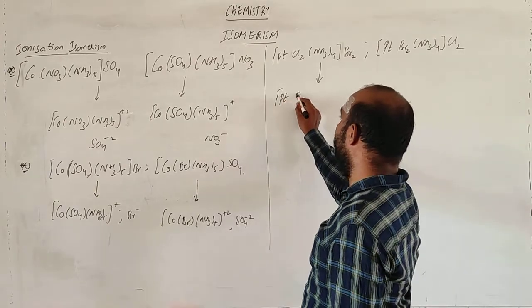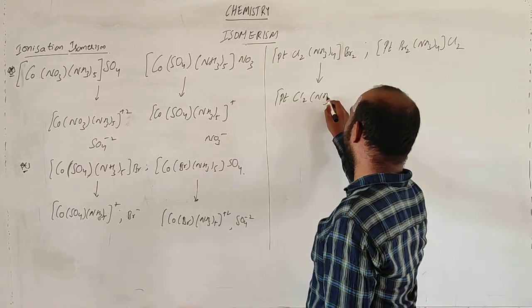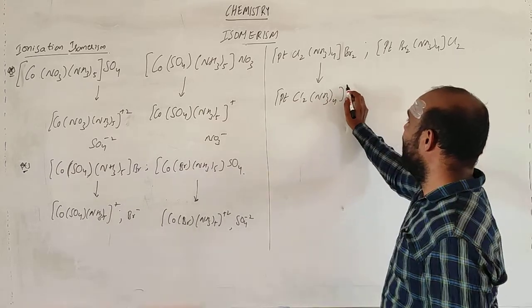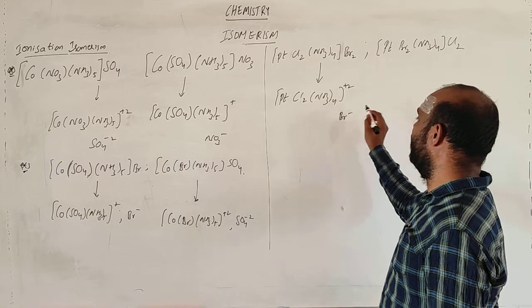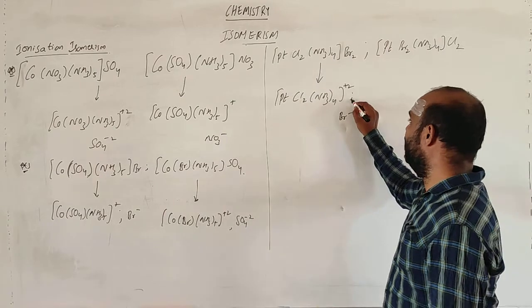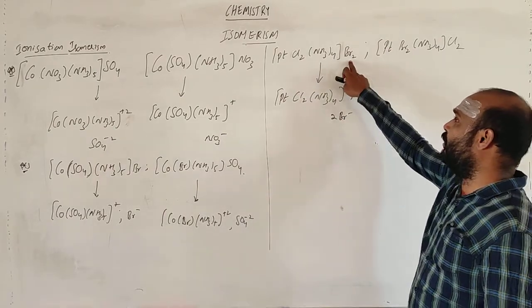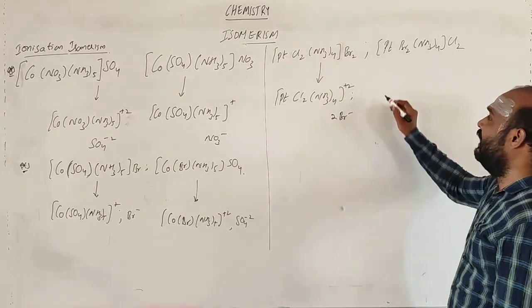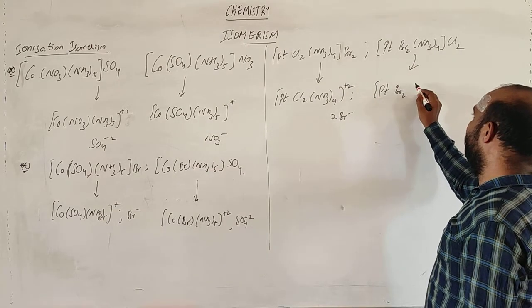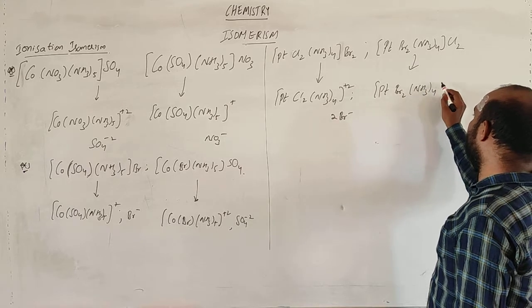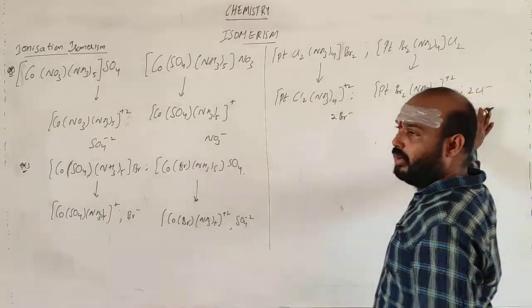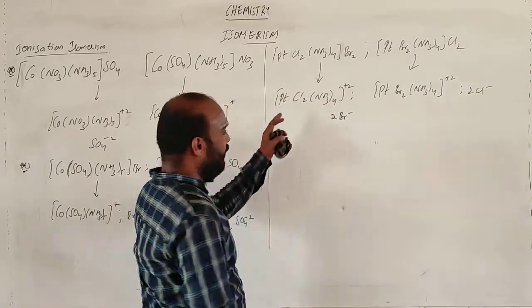So let me take PtCl2, NH3 taken 4 times. This is plus 2 and this is Br minus. You will be getting 2 Br minus because there are 2 bromines, so the charge should be balanced. In this other case, this is platinum, Br2, NH3 taken 4 times, and this is plus 2 Cl minus. So the ions here are chlorine, here bromine, and the coordination compound is different.